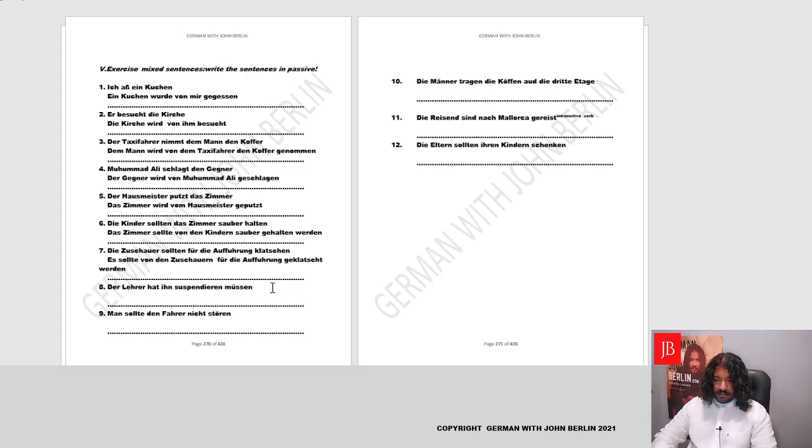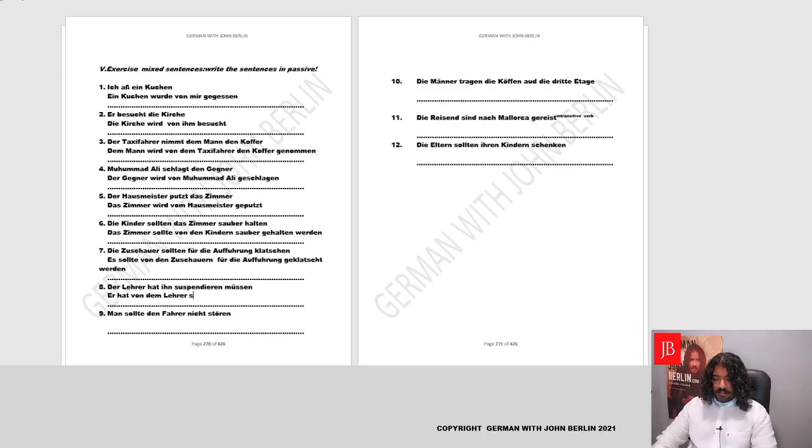So again, we'll maintain the structure and we'll try to make the sentence. It's a perfect sentence with modal verb in passive. So we'll maintain the sentence, identify the object, ihn, change it to nominative. It's er, just like there. So we'll write er, and the helping verb is hat, hat, von, yes. The subject is der Lehrer, it'll change to the agent, it's masculine, dem Lehrer.